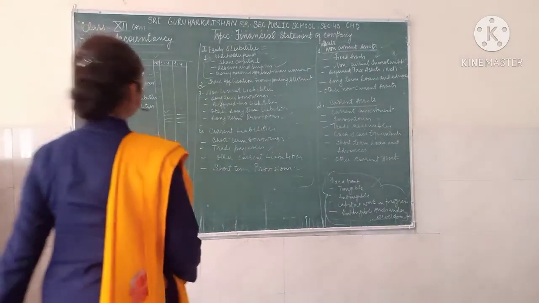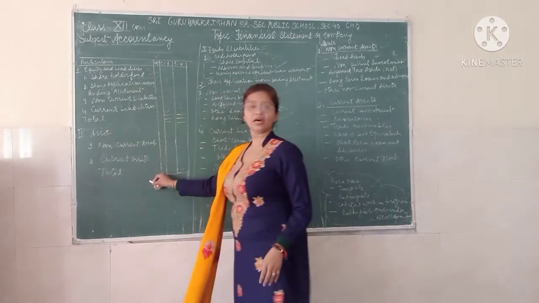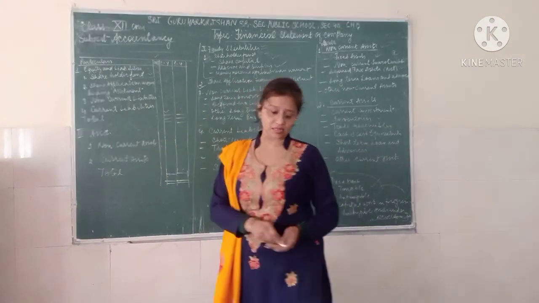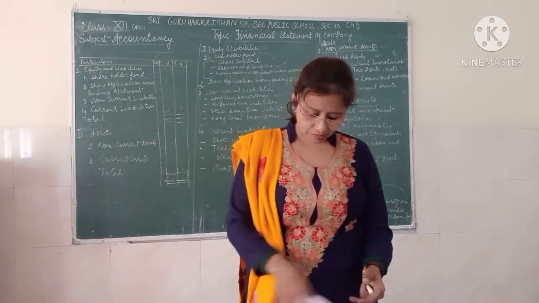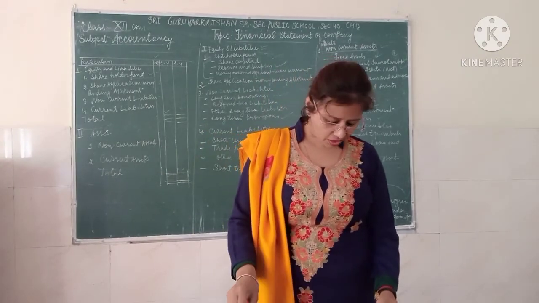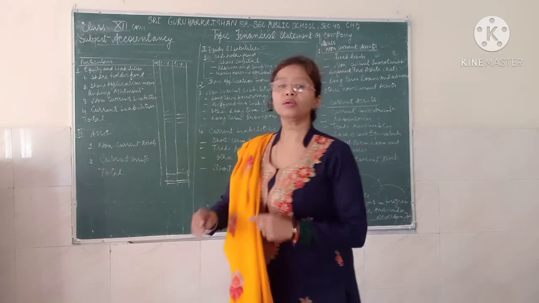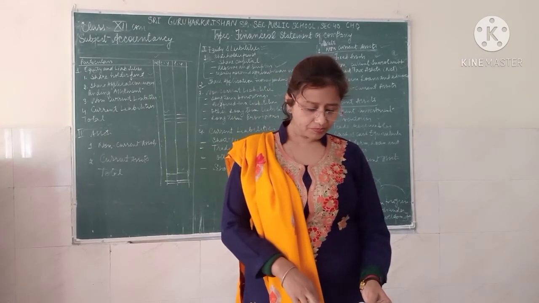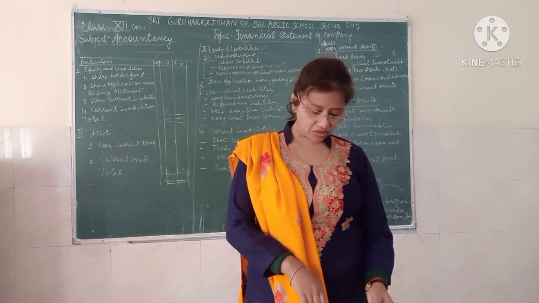We have the asset side, and we have divided the asset side into two, that is the non-current asset and the current asset. We are going to move to the current side, current assets and current liability. Before that, what do we mean by asset? The assets, like liability, are also divided into non-current and current assets.